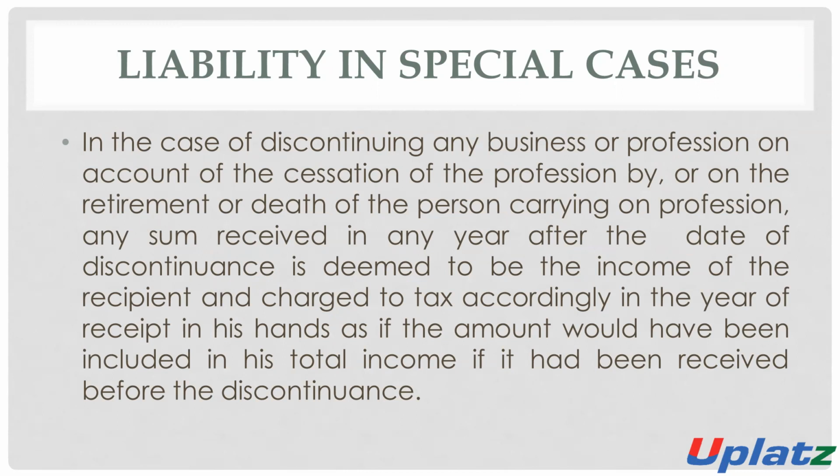It shall be chargeable to tax in the hands of the recipient in the year in which it is received.